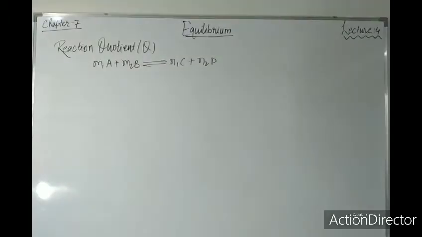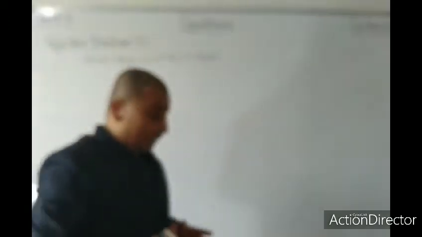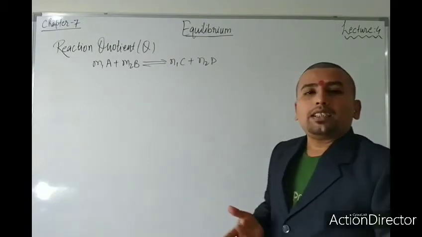For the equilibrium constant, it is the concentration of product upon the concentration of reactant. But the equilibrium constant is applied only at the equilibrium state, whereas the reaction quotient can be applied at any state.